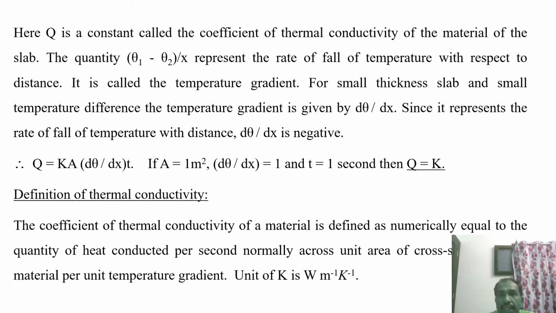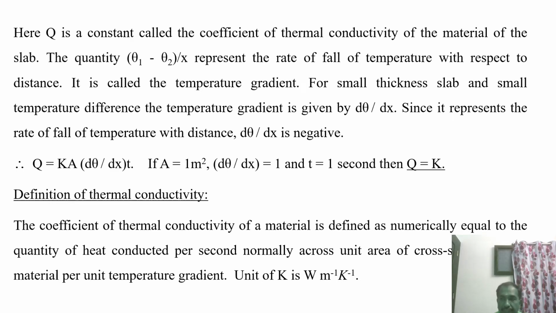The total energy transfer from one place to another is nothing but the thermal conductivity. So from this idea, we can define the thermal conductivity of the material as numerically equal to the quantity of heat conducted per second normally across the unit area of cross section of the material per unit temperature gradient. Okay. Therefore, you understood that very easily.